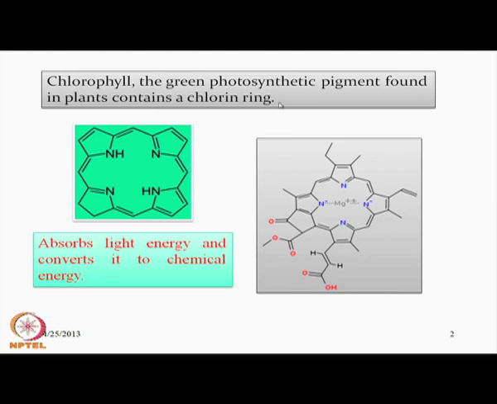But in the living system, the plants are utilizing the photosynthetic green pigment for light absorption in a particular wavelength, and that particular wavelength is responsible for the green color of the leafy material. So, all the leaves are green. So, this green part is coming out. The other part, the red part, is absorbed, and that particular wavelength is responsible for the typical excitation. So, metal ion coordination to some biological ligand is responsible for light absorption in photosynthetic reactions.